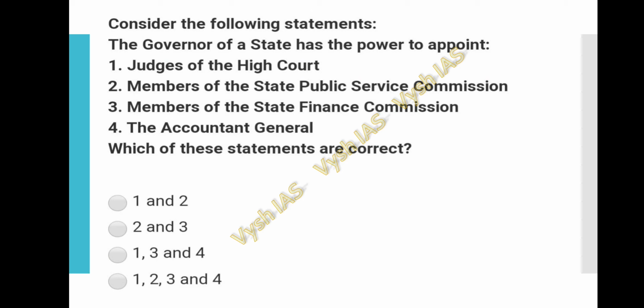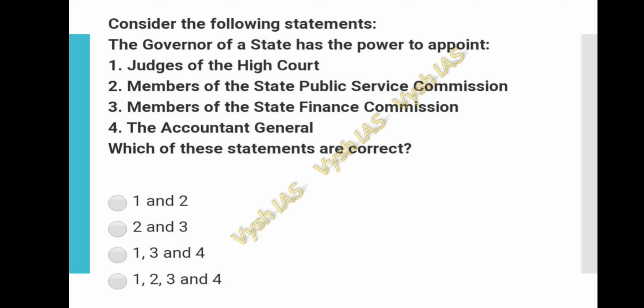Consider the following statements. The governor of a state has a power to appoint. Statement number 1, judges of the High Court. Statement number 2, members of the State Public Service Commission. Statement number 3, members of the State Finance Commission. Statement number 4, the Accountant General. Which of the following statements are correct?